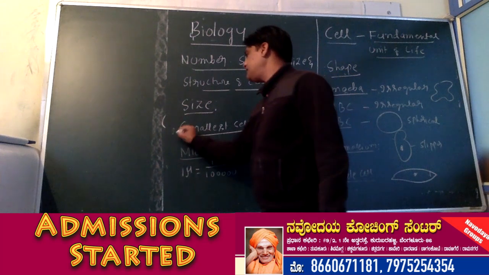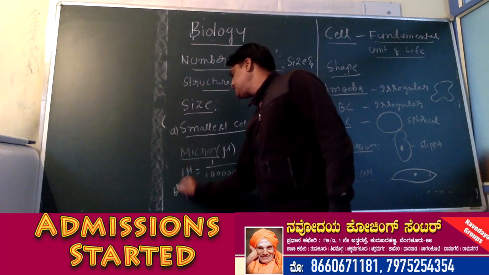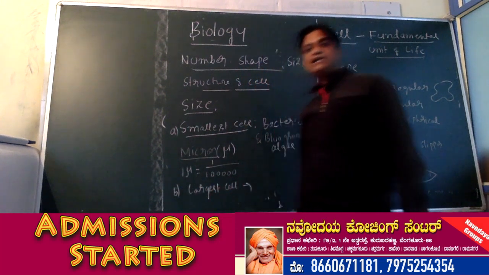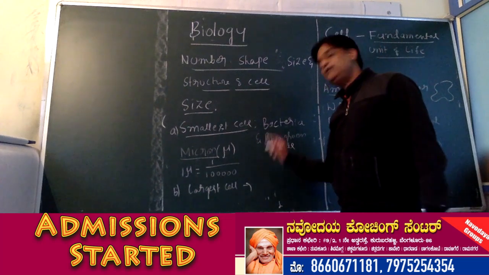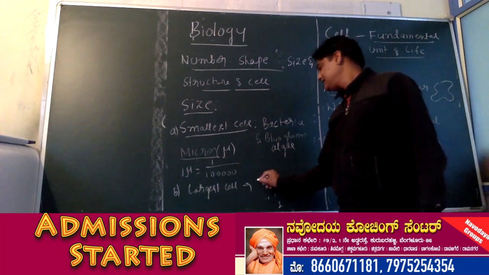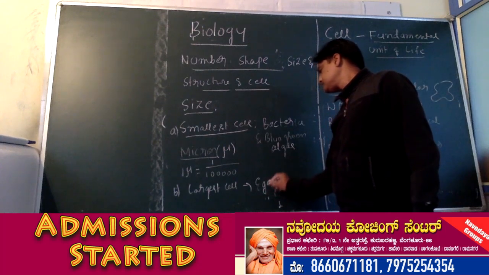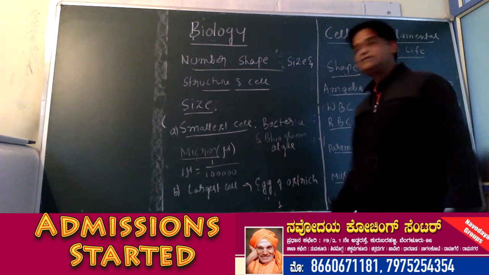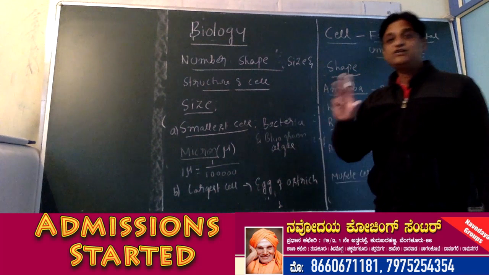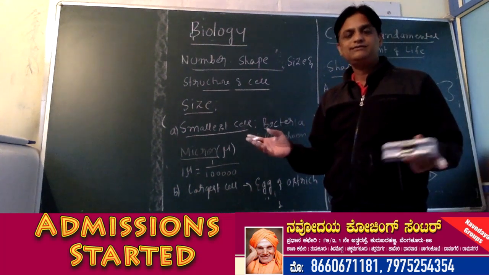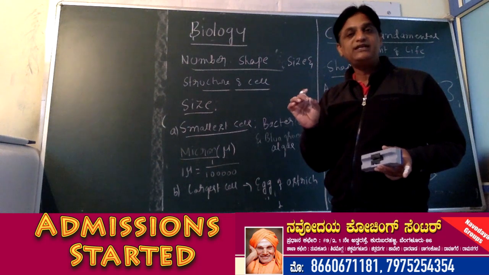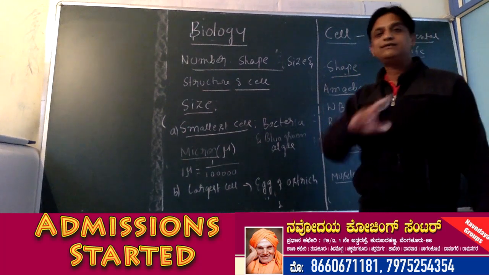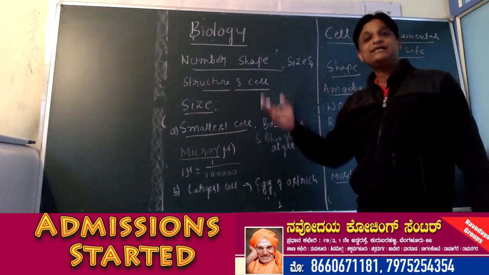And then second part is largest cell. See, largest cell is visible to naked eye. And which is the largest single cell? It is egg of ostrich. See, normally whatever may be the egg actually represents single cell, and egg of ostrich is an example for largest sized cell.